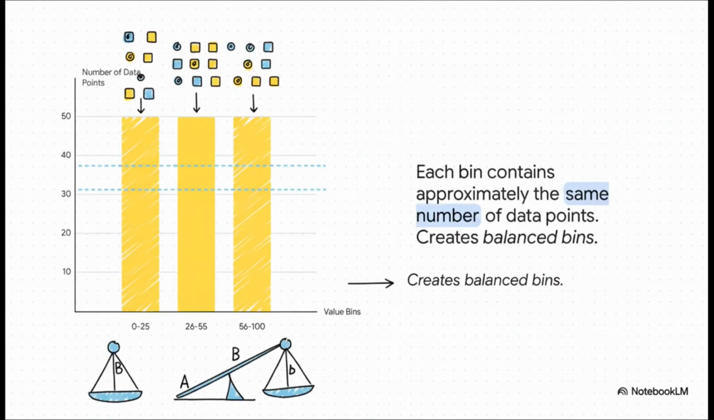Now let's flip that idea on its head with equal frequency binning. Here, the goal is totally different. We want the exact same number of data points in each bin. Notice on this slide how the heights of the bars are now equal, but the widths have become all irregular to make that happen. This approach is fantastic for handling skewed data and creating much more balanced groups.